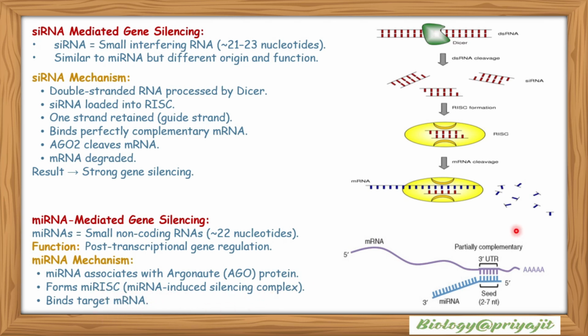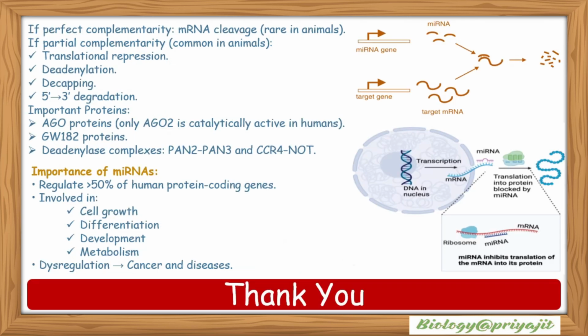It binds the target mRNA. So this image shows siRNA-mediated gene silencing, and this image shows how the miRNA binds to a partially complementary sequence of the mRNA and mediates the gene silencing process. If perfectly complementary, then mRNA cleavage occurs, which is rare in animals. But if partially complementary, which is common in animals, then translational repression, deadenylation, decapping, and 5' to 3' degradation occur.